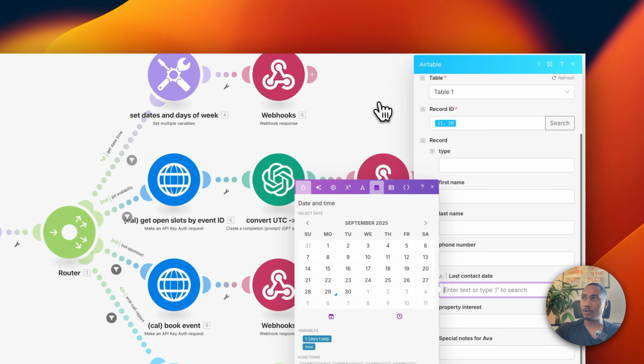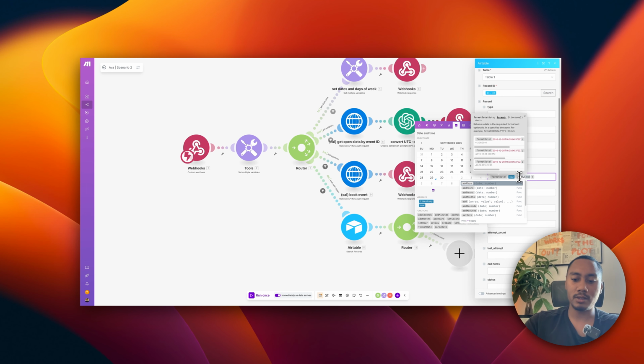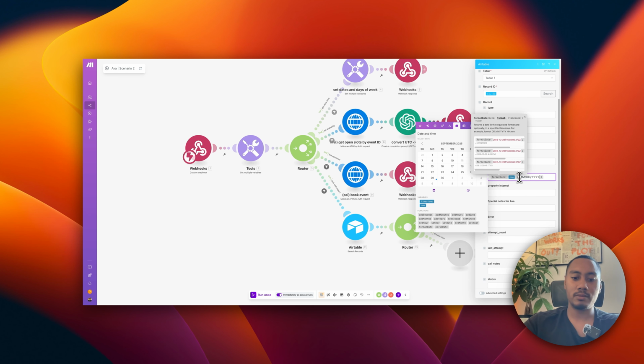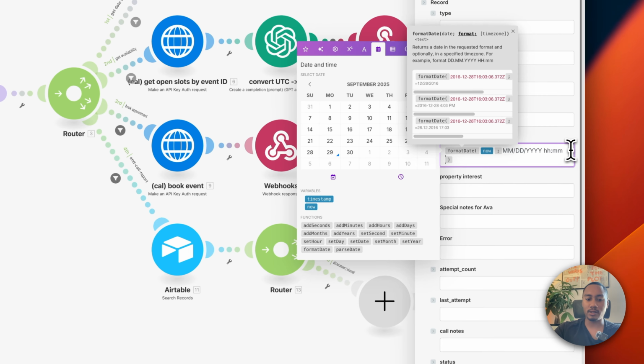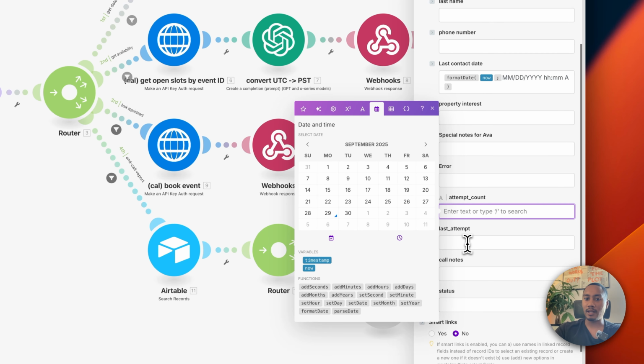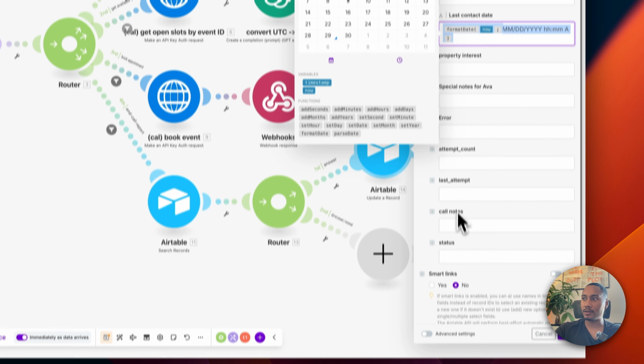So we're going to use the format date, now, and the output is going to be month, day, year, and then the time we reached out to them. So month, day, year, the time we reached out. And we can also add an A here. Okay. And then the attempt count, we're just going to leave it as is. And then the last attempt, let's also add this down here.